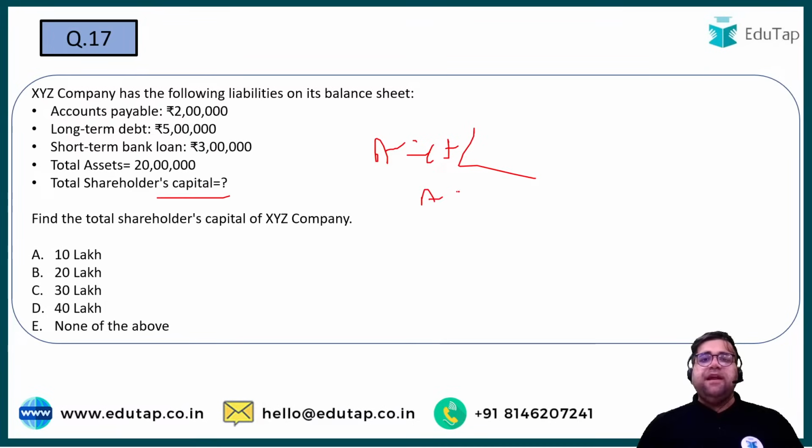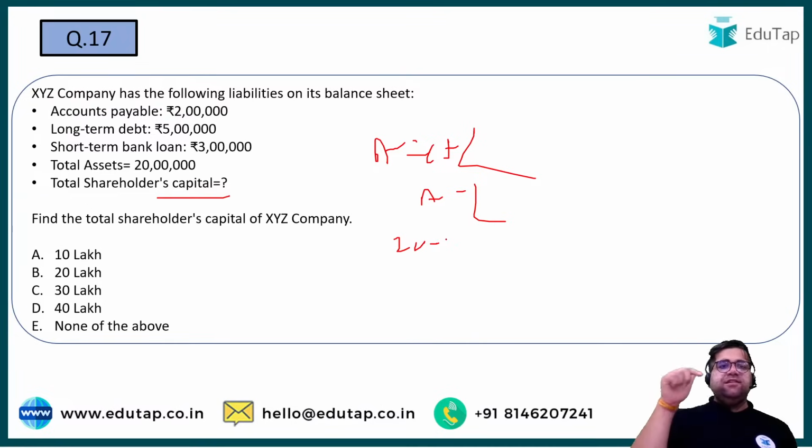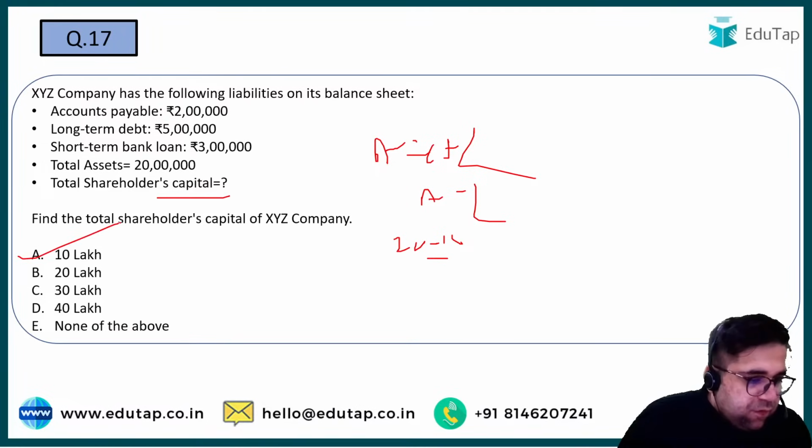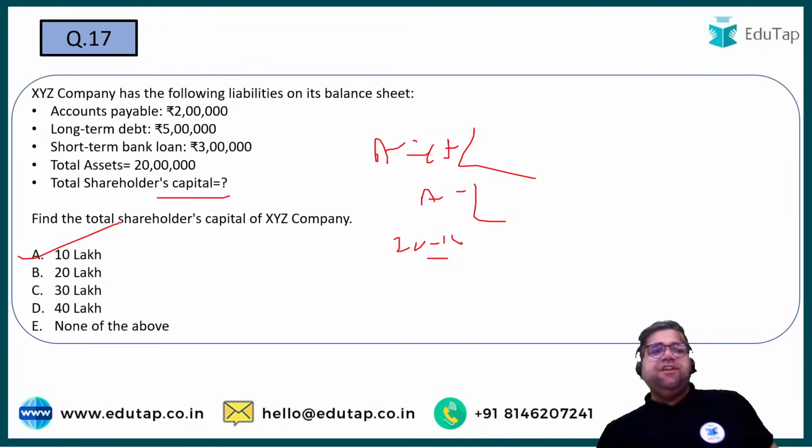So it will be assets minus liabilities. Total assets is 20 minus your liabilities. Liabilities 5 plus 2 plus 3, 10. Right? So 20 minus 10 will be 10 only. So the answer will be option number A. Answer will be option number A, 17. Now, if this question comes, then the paper should be easy.